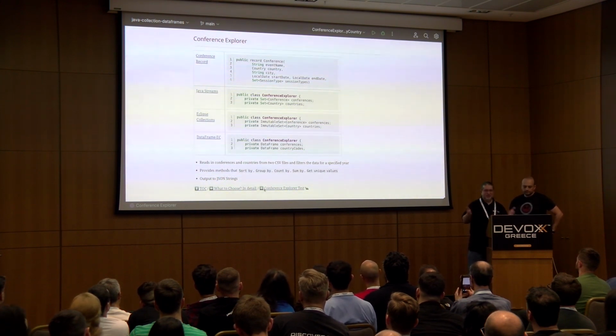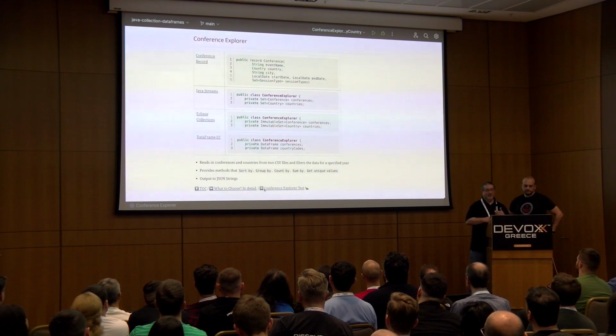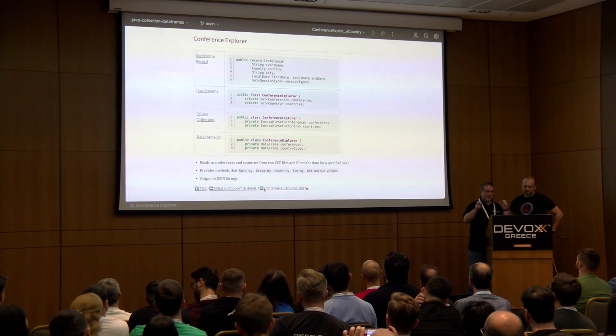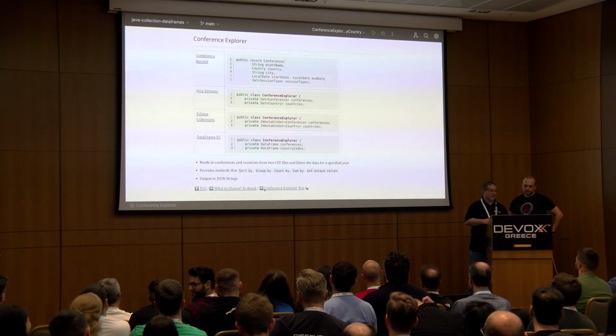Basically we decided to use records to define conference. So we defined a conference record. It simply has an event name, a country, a city, the start date, the end date, and then the set of session types. It's very similar between Eclipse Collections and the Java Stream solution. They both use a conference record.